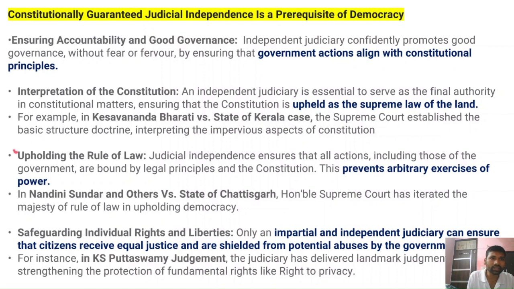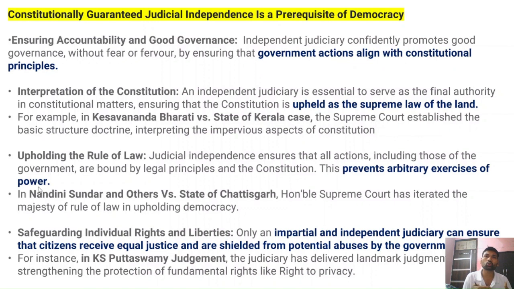Right? After that, upholding the rule of law is another feature which judicial independence ensures. Rule of law means that all actions, including those of the government, should be bound by legal principles and the Constitution. When the other organs of the government are bound by the rule of law, it prevents the arbitrary exercise of power, whether by the executive or the legislature.